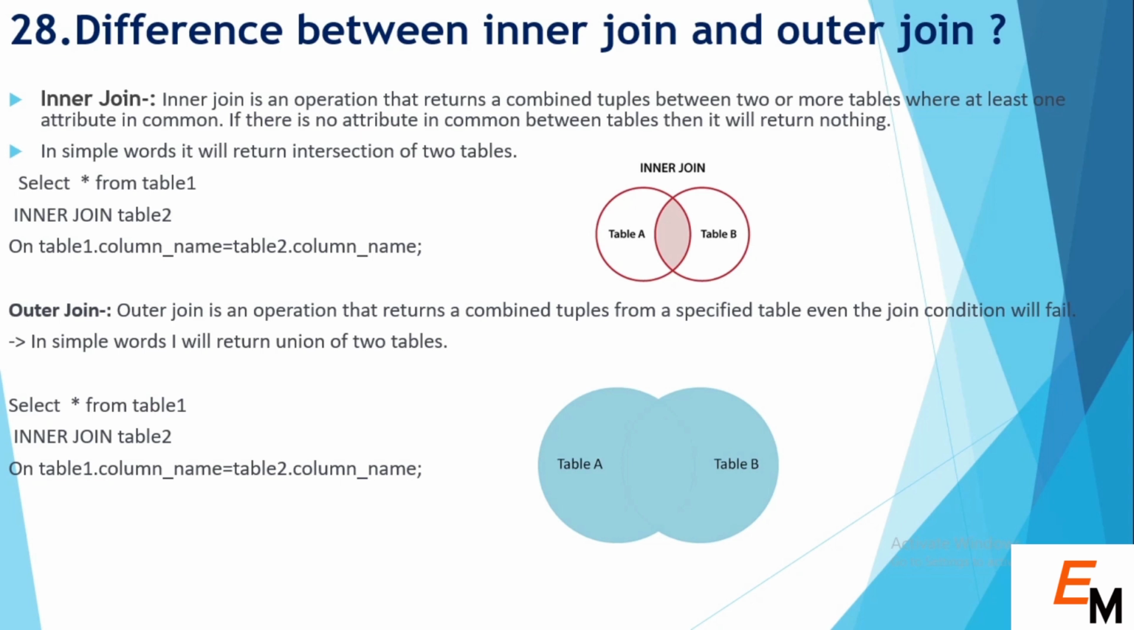In simple words, we can say it will return the intersection of two tables, as you can see on the diagram. Also you can see the query: select star from table 1 inner join table 2 on table 1 dot column name is equal to table 2 dot column name. If we talk about outer join, then outer join simply returns the union of two tables.